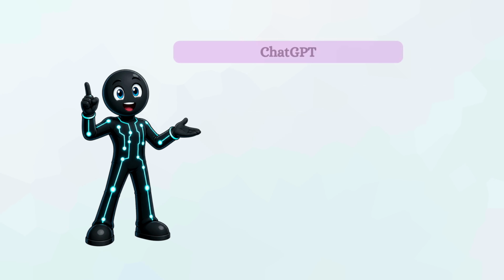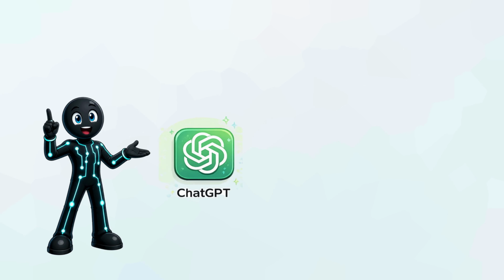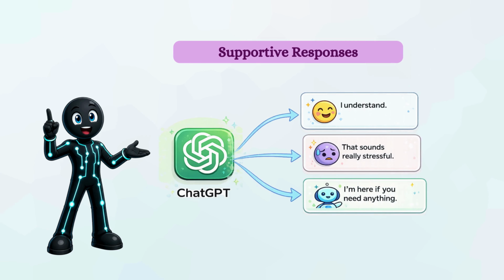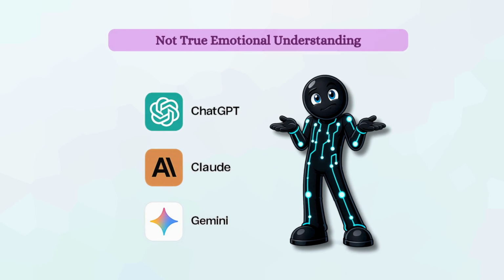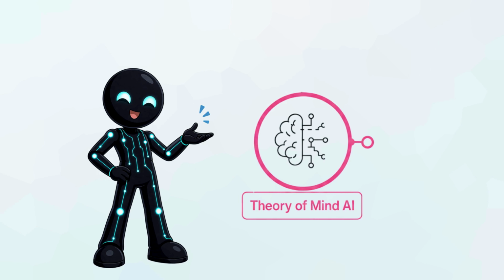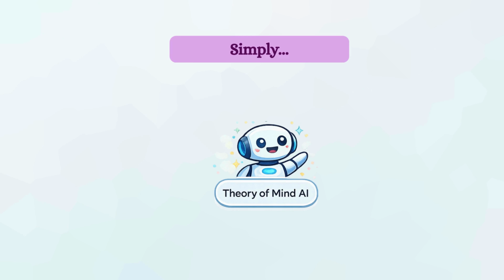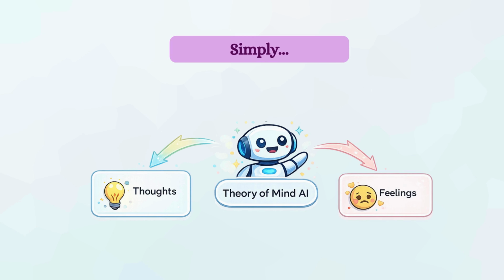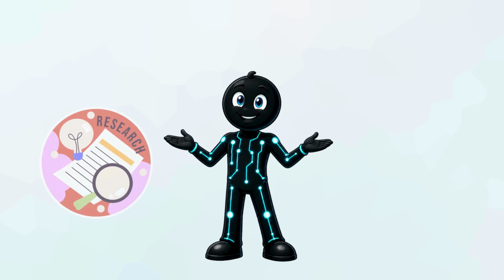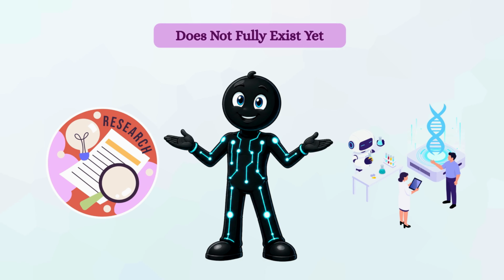We can already see early signs of this with tools like ChatGPT, which can respond in a supportive and empathetic way. But current AI does not truly understand emotions yet. So in simple terms, theory of mind AI would be AI that can understand human thoughts and feelings. Researchers are working toward this, but it does not fully exist today.